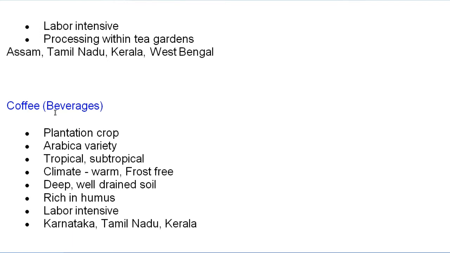Coffee, of course, here I have mentioned beverages. Remember, it is one of the main important beverages of India. It is a plantation crop, and basically the Arabica variety is grown in India. It is a tropical as well as subtropical crop. A warm and frost-free climate is required. Deep, well-drained soil rich in humus is required, and it is labor intensive. Karnataka, Tamil Nadu, Kerala are the main producers of coffee.